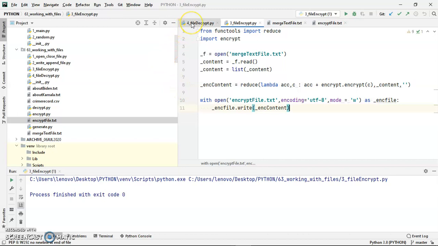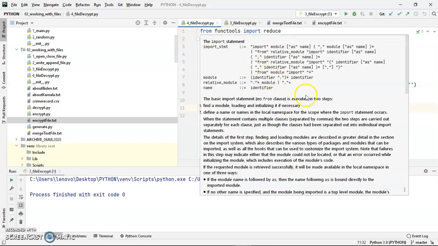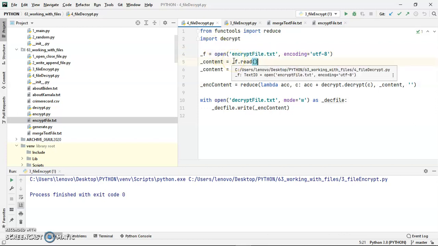Okay, so for the time being I have the decrypt function with myself. This is the decrypt script, especially to generate the decrypted contents and push those contents into a given file called decryptfile.txt. Similarly, as I said before, encryptfile.txt will be used as a source here to decrypt. It will read the contents. Then I am listing out all those contents that I have read from the file. Create a list out of it.